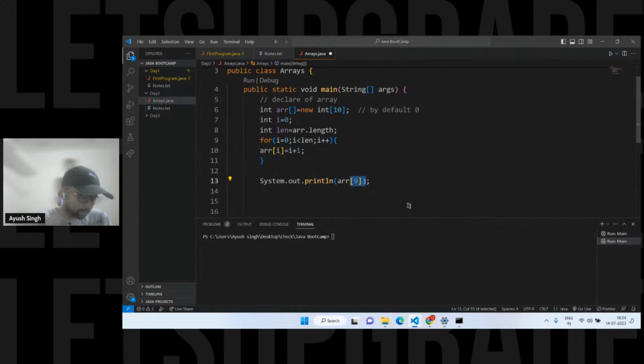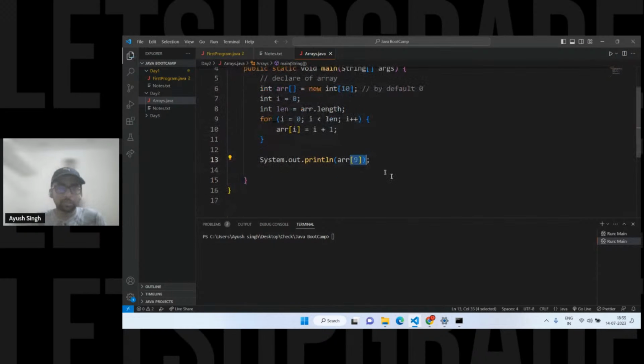See, it is not different from C++, but yes, you have to give the size. That is the only difference. There also this works the same, but here you have to use the new keyword. So you have to start exactly with 0, right? The indexing starts with 0, so the last element will be at the 9th index. Simple.